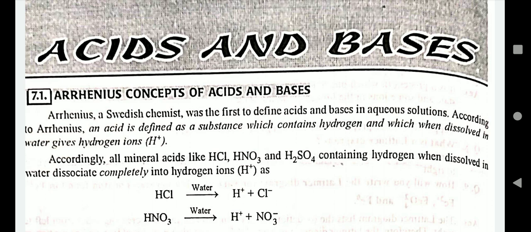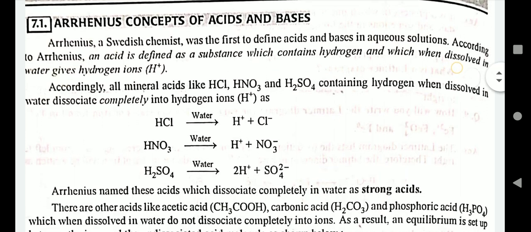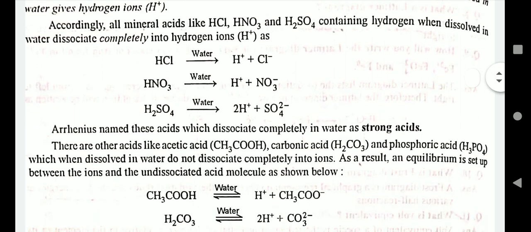According to Arrhenius, an acid is defined as a substance which contains hydrogen and which, when dissolved in water, gives hydrogen ions. All the mineral acids like HCl, HNO3, H2SO4 containing hydrogen, when dissolved in water, dissociate completely into hydrogen ions. Arrhenius named these acids which dissociate completely in water as strong acids.